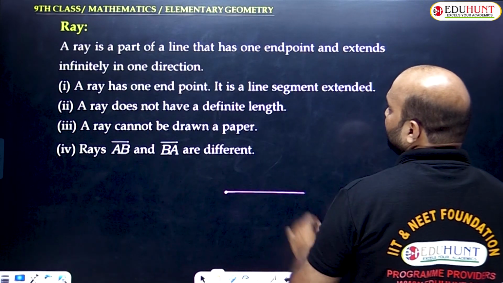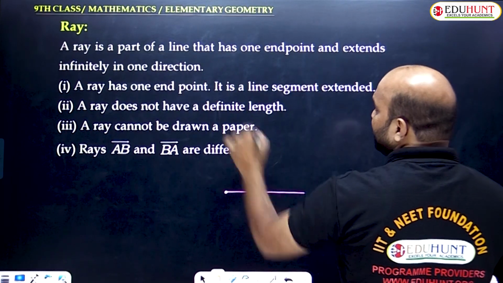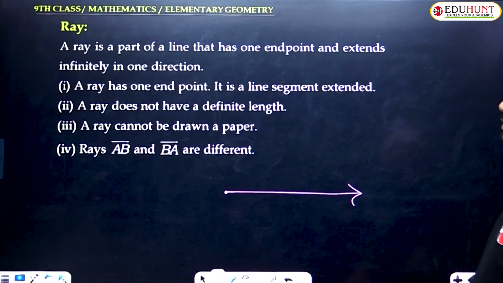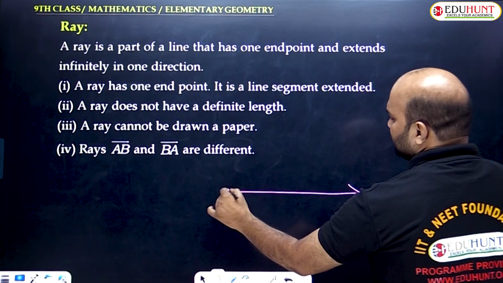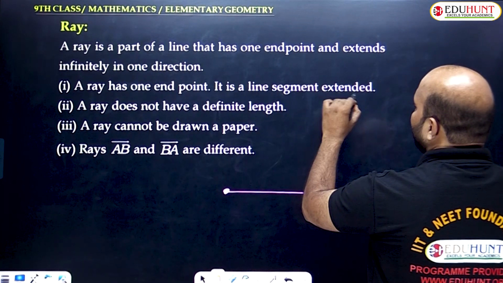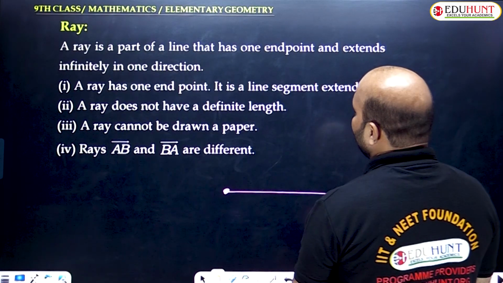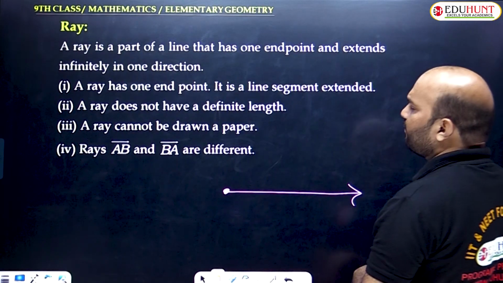A ray is a part of a line that has one endpoint, and extends infinitely in one direction. This is called a ray. So here a ray has one endpoint. Only a ray has one endpoint. It is a line segment extended. A ray does not have a definite length. So a ray and a line do not have definite length.